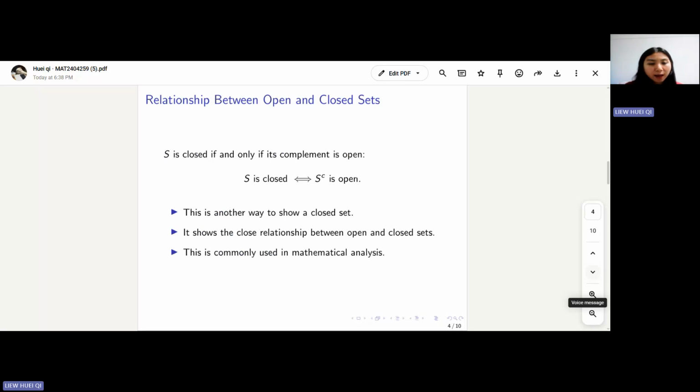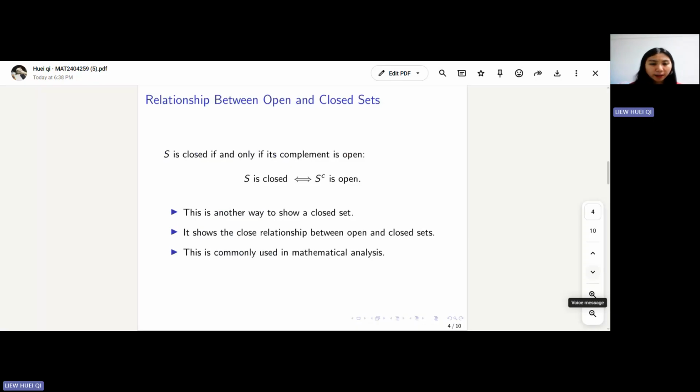Okay, there is also a characterization of closed set. A set S in Rn is closed if and only if its complement is open. This result is important because it gives us two ways to study closed sets. We can either use the sequential definition or show the complement is open. This equivalence is useful in proofs because openness is a local property. This means that to prove a set is open, we only need to check what happens around each point using small neighborhoods. This is often easier than analyzing all sequences in the set.